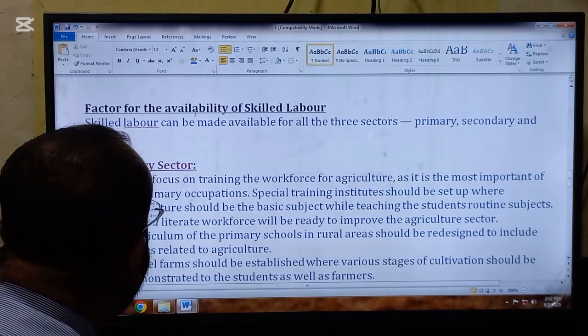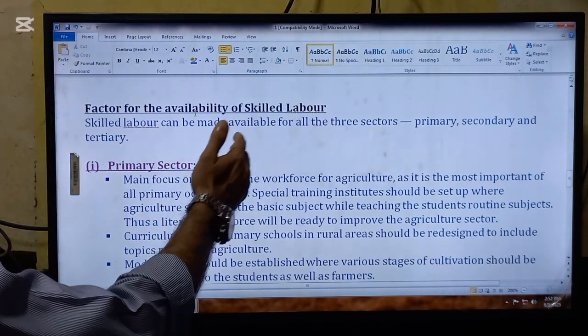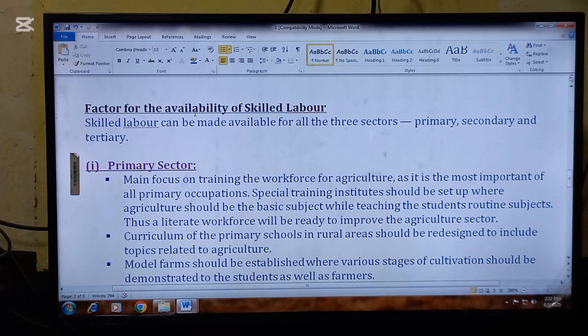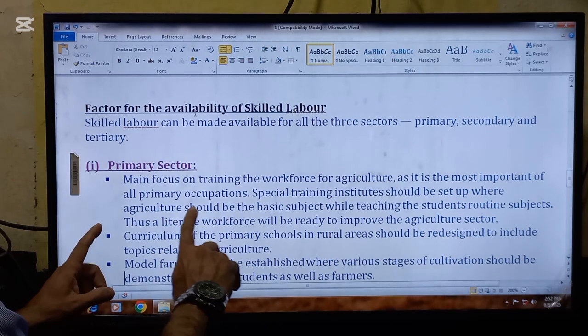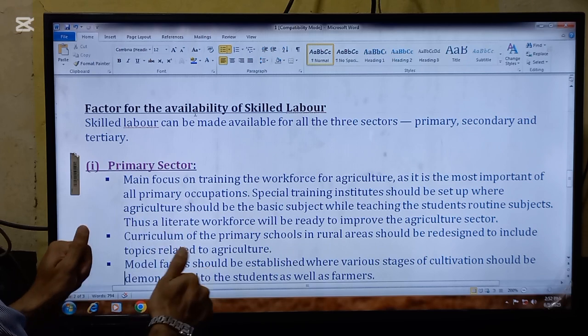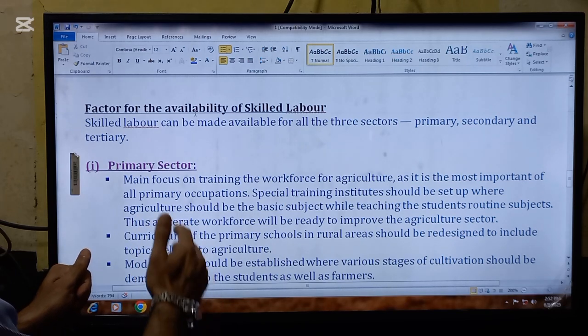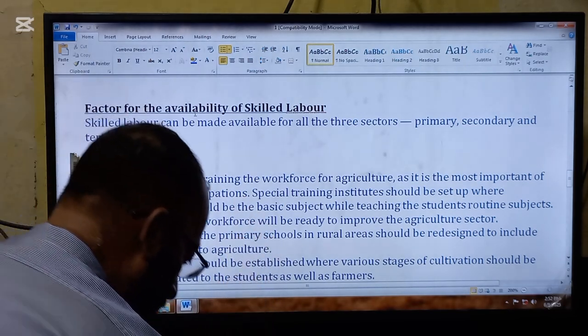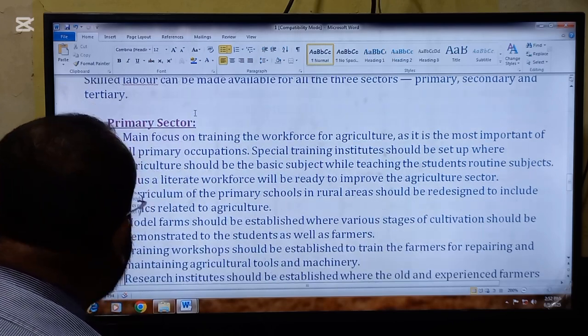Now we are going to read the factors for the availability of skilled labor. So if the primary sector is concerned, we are going to read different reasons how skilled labor can be available in the primary sector.